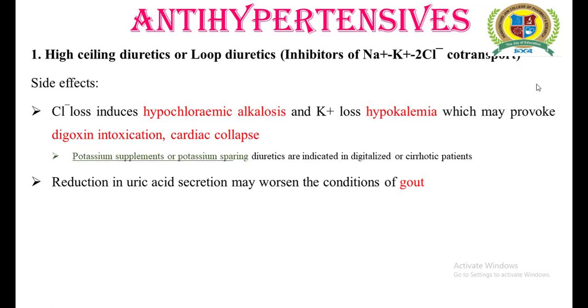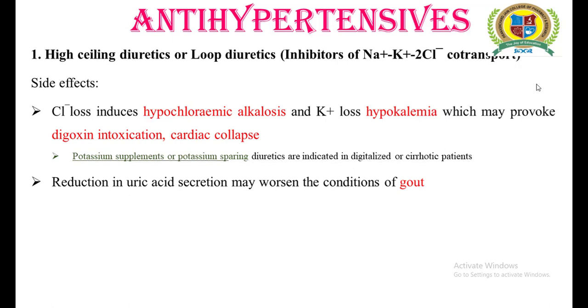Loop diuretics and thiazide diuretics are acidic drugs, and being acidic drugs, they compete with uric acid for secretion. As they have much more affinity for the acid transport system, they get excreted primarily, resulting in accumulation of uric acid back in the blood.